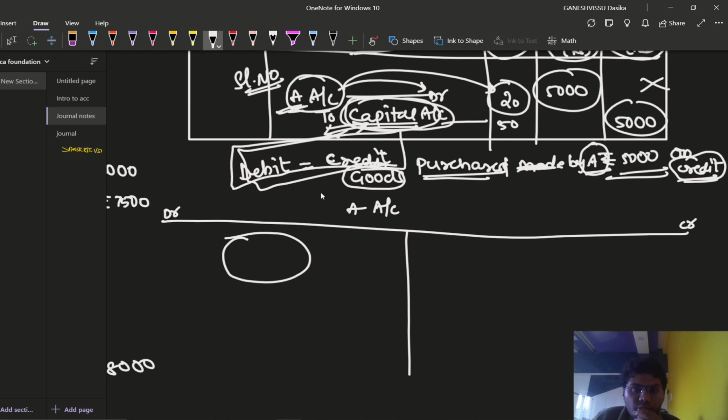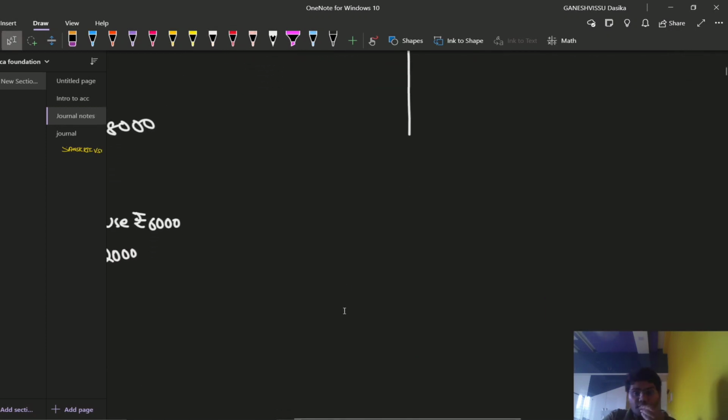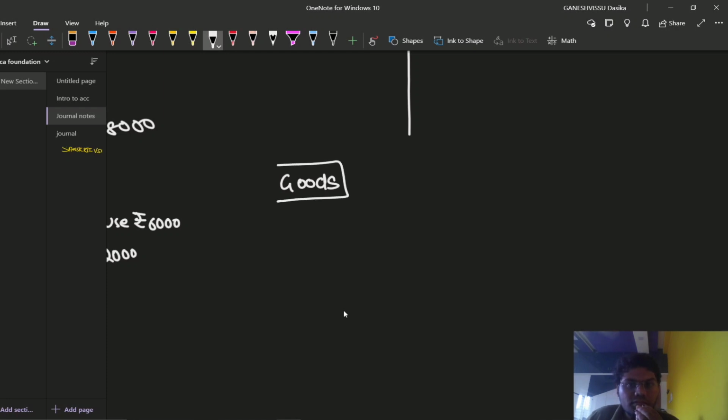Okay. Whenever goods are purchased by A, the goods are being replaced by purchases, because the word goods shall not be written in the entries. There are 4 types of accounts which will be replaced with goods. That is one more point I would like to discuss with you here. Goods shall be replaced with 4 types of accounts.